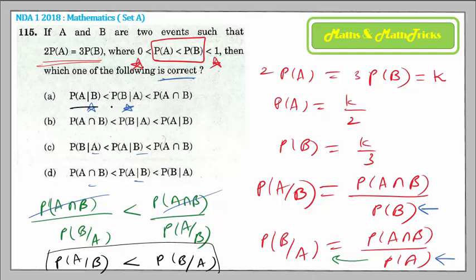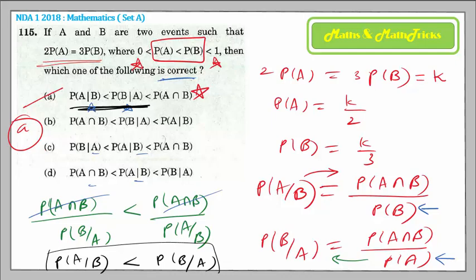Now this is provided in how many options you see? P of A by B is less than P of B by A is only in option A. So hence the right choice must be option A. Though you can also now discuss this P of A intersection B. This value will be greater than both of them, because P of A by B comes by dividing the A intersection B probability by P of B. So it will be less than P of A intersection B. So purely option A is the right choice.